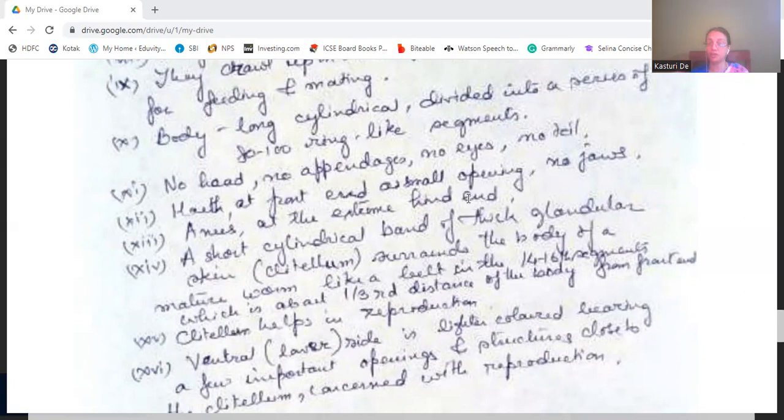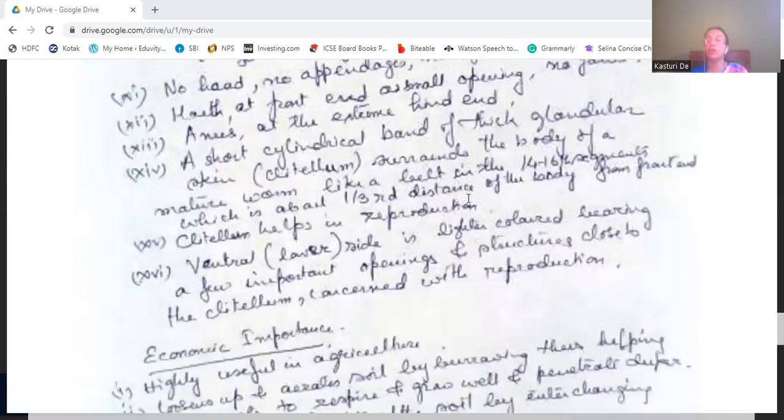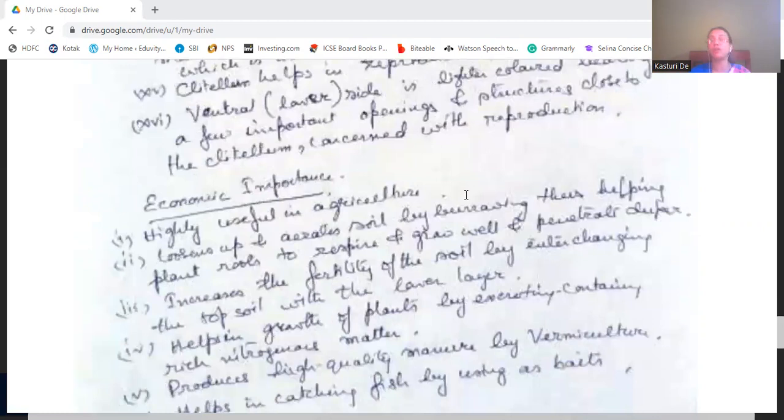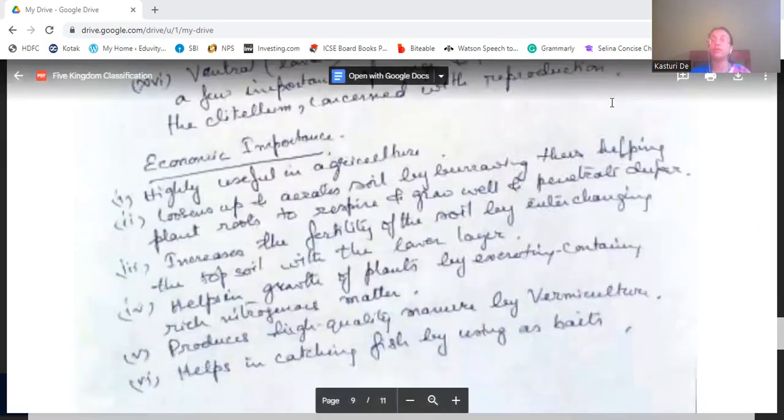That clitellum helps in what? In reproduction. Then the ventral side, the lower side, is light colored, which bears a few important openings and structures close to the clitellum, which are concerned with reproduction. Now, what is the economic importance of earthworm?